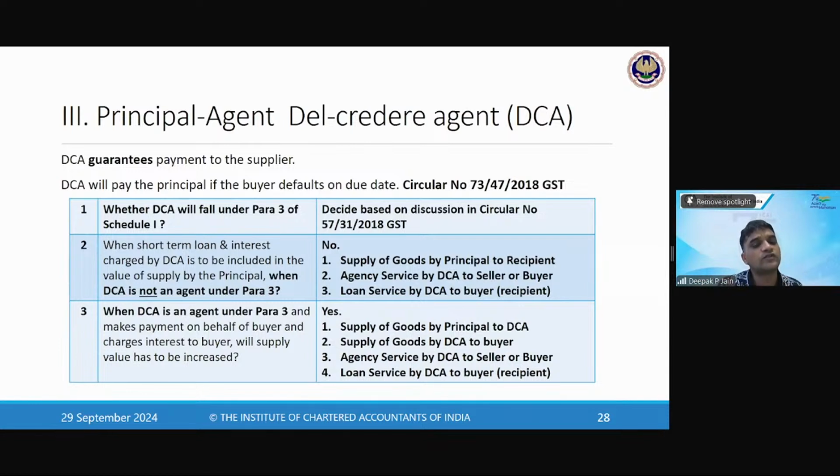When the buyer takes a loan from the del credere agent, the agent's agreement could be that he is giving a loan to the customer, or he is taking the obligation to pay to the principal. When he is acting independently, then he is giving a loan to the customer. If he is acting on behalf of the principal, then he himself is taking the obligation to pay to the principal.